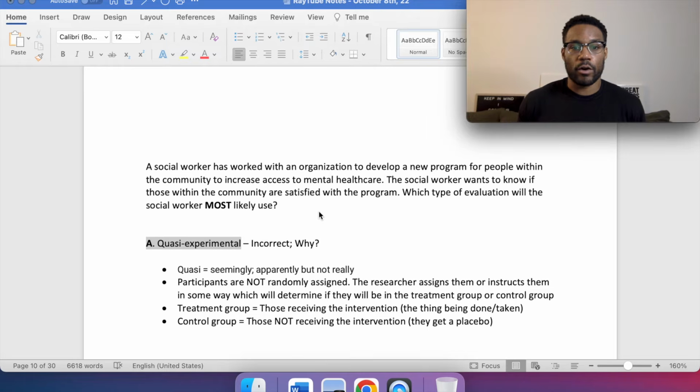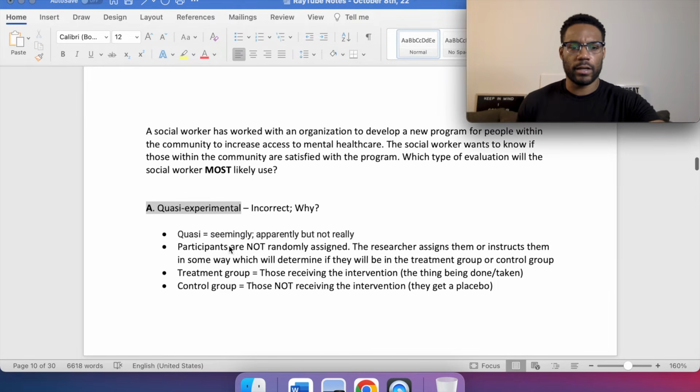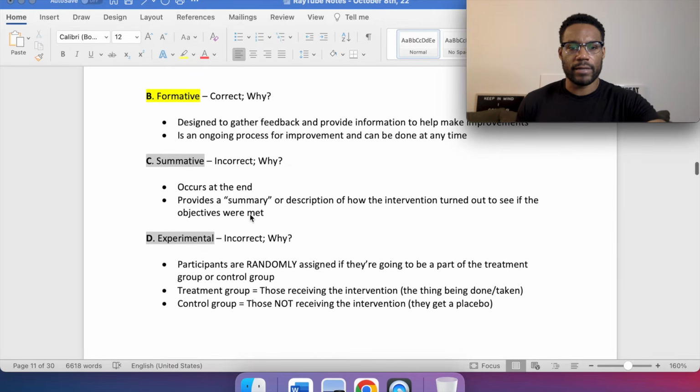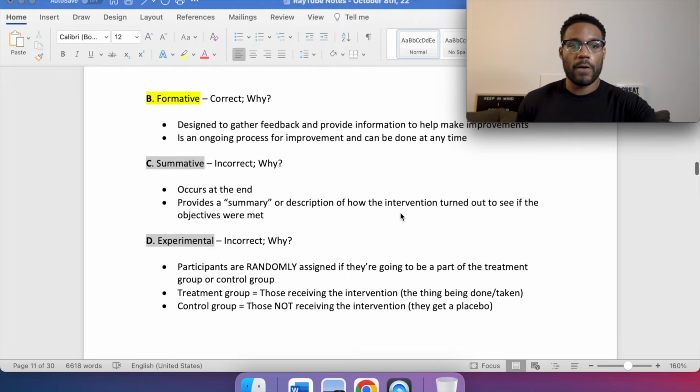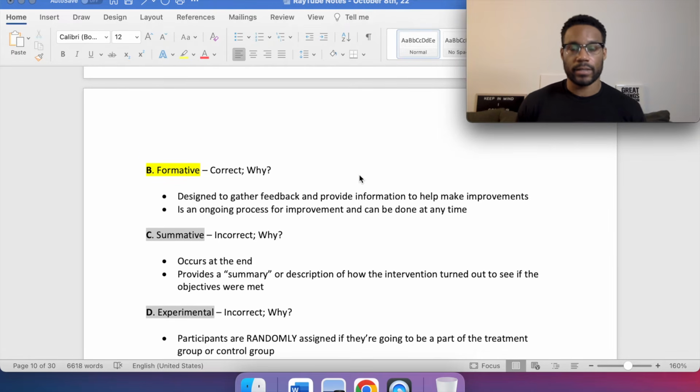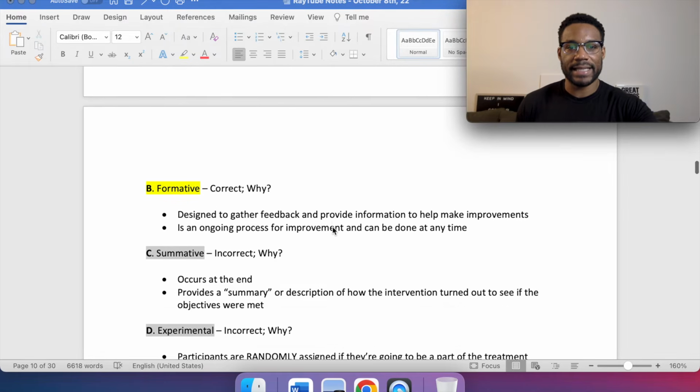this whole thing as a whole, right? We're not necessarily saying, oh yeah, a quasi experiment, or getting the end result of everything. Formative is correct. Why? Designed to gather feedback and provide information to help make improvements, is an ongoing process for improvement and can be done at any time.